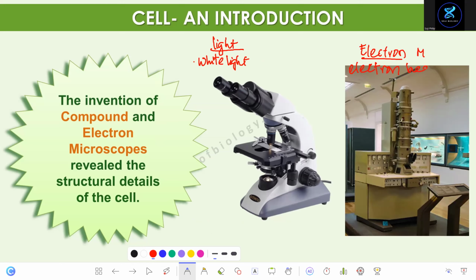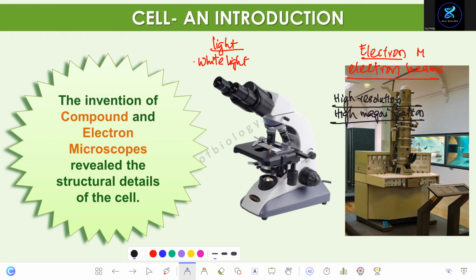What's the advantage of using electron beams? Electron beams have a very short wavelength, so these microscopes have very high resolution. That means you get very clear images and very high magnification. This is the advantage of electron microscope, right?